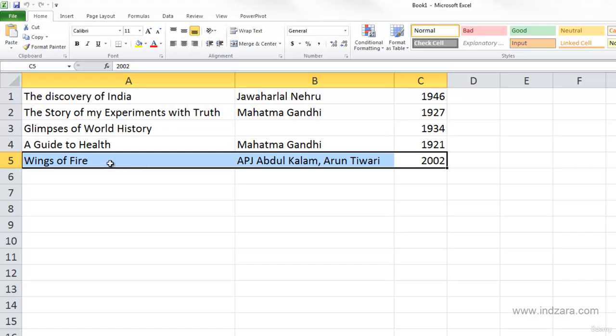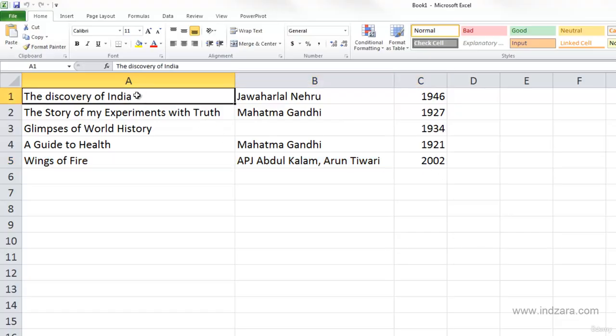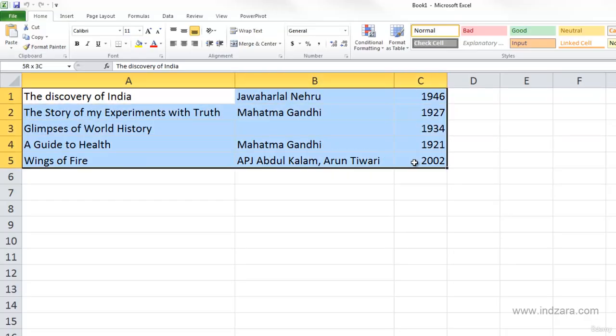For example, if I want to select all the cells here from A1 through C5, I click on A1. Instead of going just right or down, I'm going to go in the diagonal direction here, as you can follow my mouse pointer. And I have now selected all the cells in these 3 columns very quickly with just one movement. Again, let me do it again. A1, select. So now we have selected all the cells with just one movement.